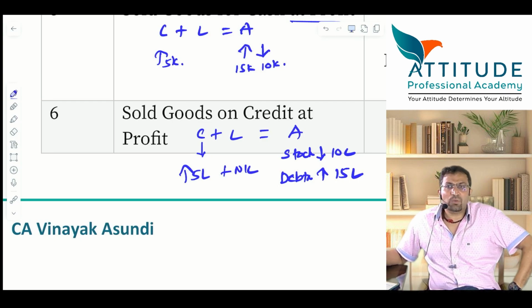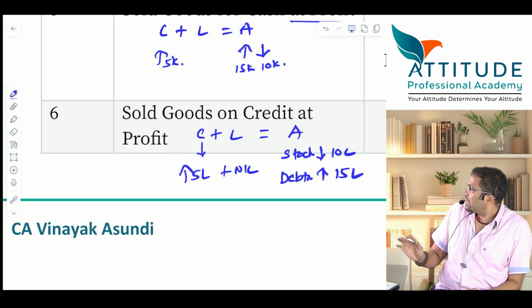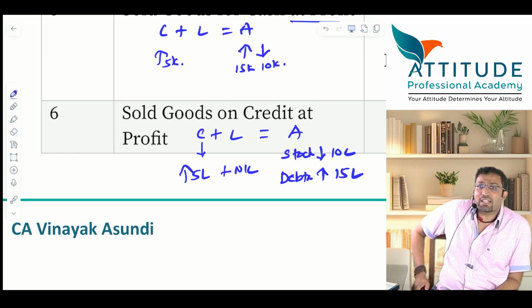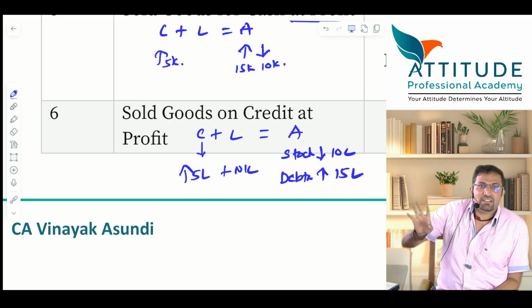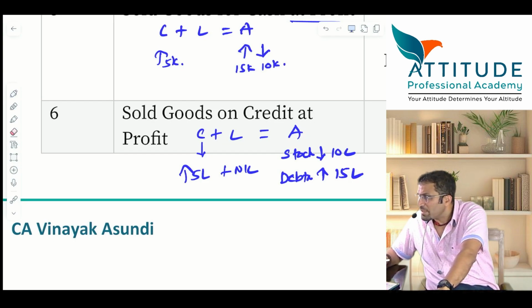Liability nil. Where will liability come here? Did it happen? Did you understand or not? All of you are able to understand or no? Tell the journal entry. Goods sold on credit, journal entry. Debtors account debit to sales. Clear? Is the accounting equation understood?